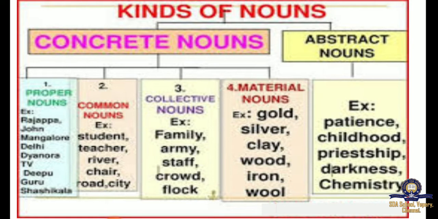So there are 5 types of nouns, and they are proper noun, common noun, collective noun, material noun, and abstract noun. As you can see, they're broadly divided under 2 main categories. So, what is a proper noun? A proper noun is which denotes a person, a thing, or place in particular.